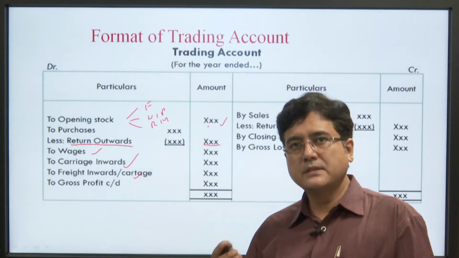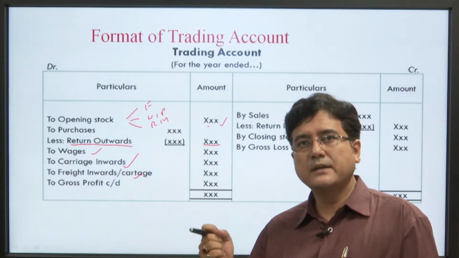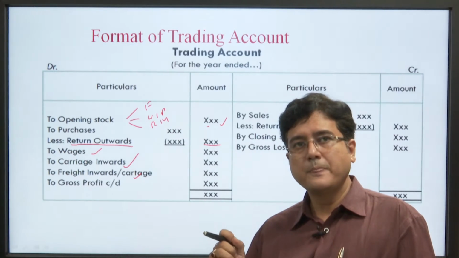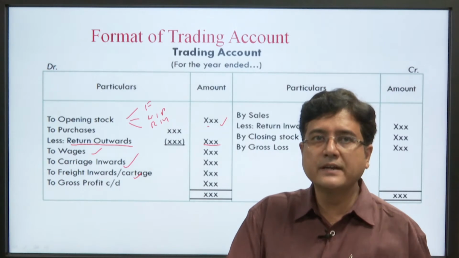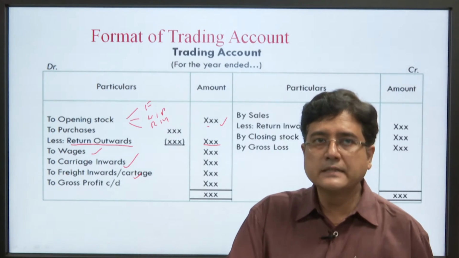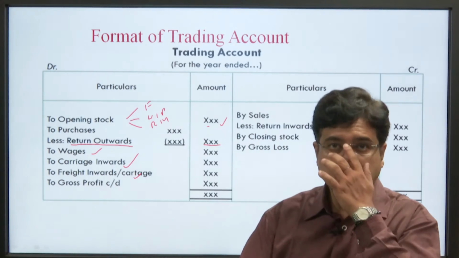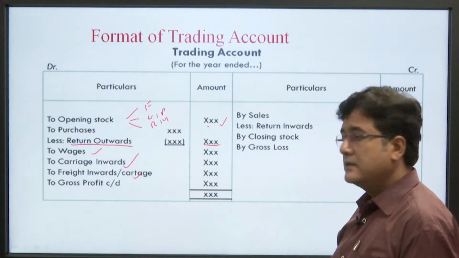Whatever you pay to the person to bring the product to your factory premises is known as carriage inward. Freight, like railway freight, etc. These are the expenses. Come to this side, sales.